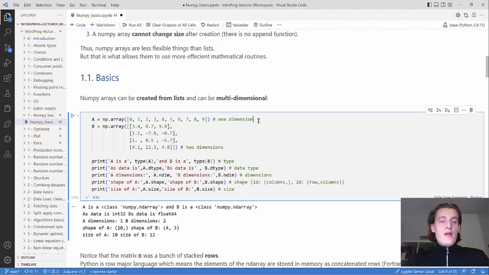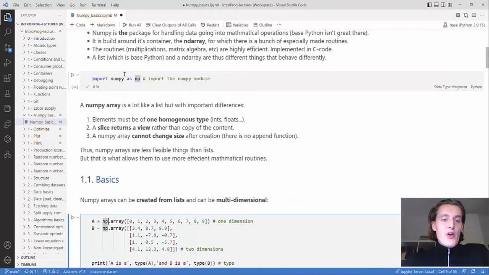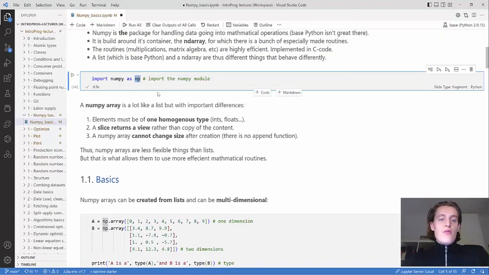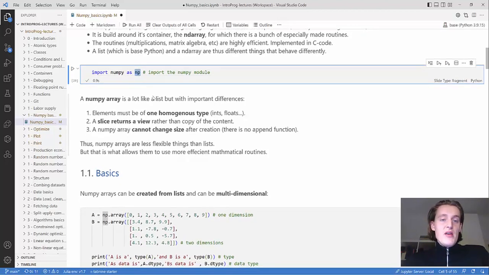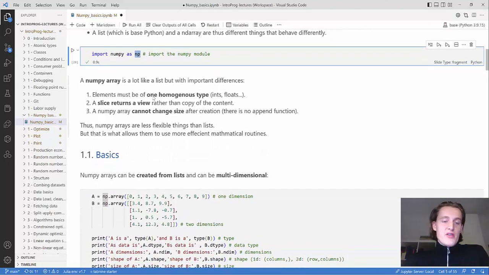Okay, so let's start with the basics of the basics: how to create a NumPy array. I should go back first to say that we've imported NumPy as np. We imported the NumPy module and called it np, which is very common to do. So whenever you see np in somebody else's code, assume it's NumPy.